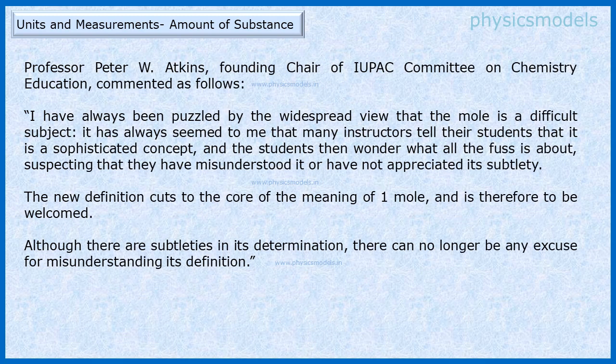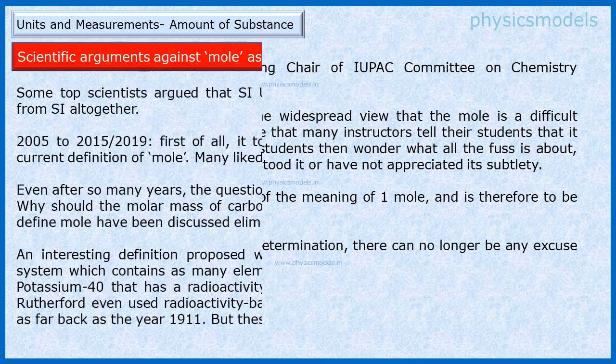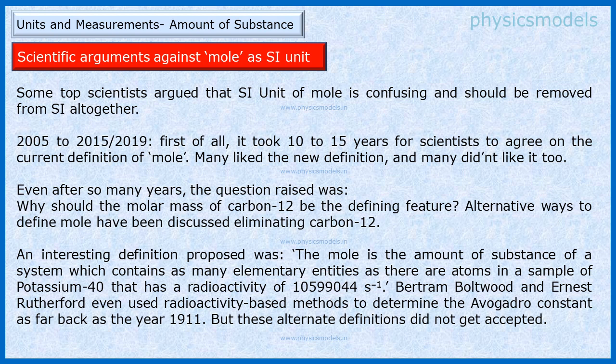Very famous scientists came forward and said that the new SI definition of the amount of substance is easy to understand and it has removed a lot of confusion that prevailed previously. Even so, many scientists were not happy and they argued that the SI unit of mole is still confusing and should be removed from the SI altogether.